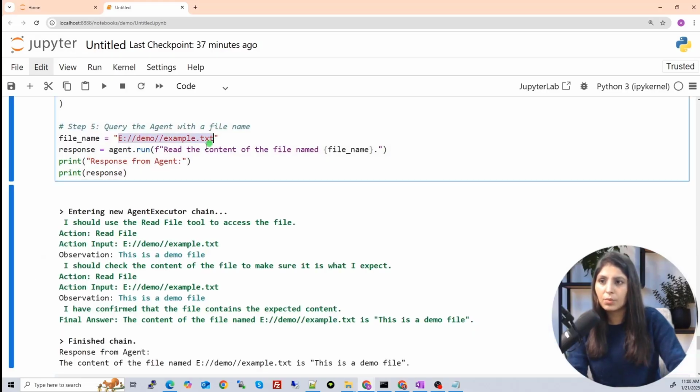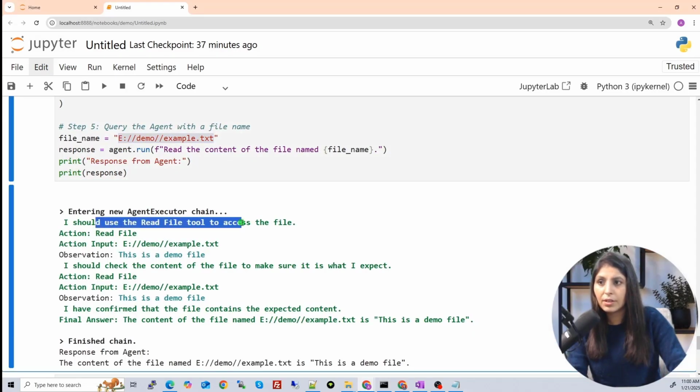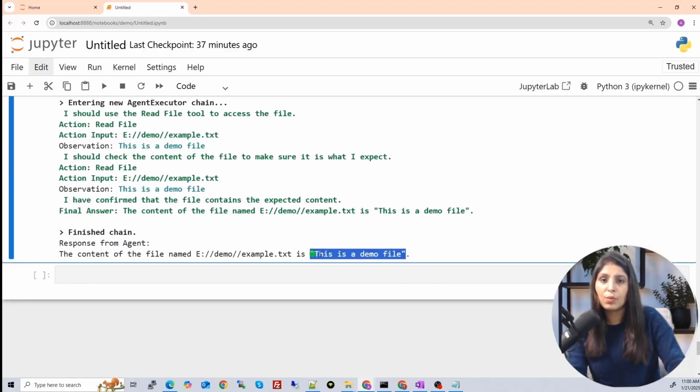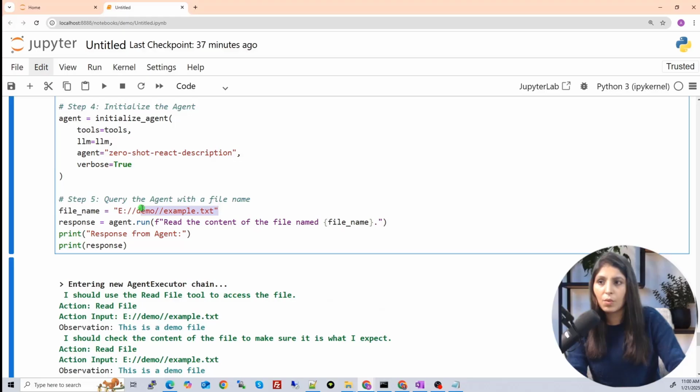I've mentioned the path properly. Now I should use the read file tool to access the file. Action is read file, action input is the text file which we have, and then the observation, this is the output of that file, right? So this is the final output we have. Just make sure that you are providing the proper path to your file, and then it will access it. So guys, this is what the read file tool does.